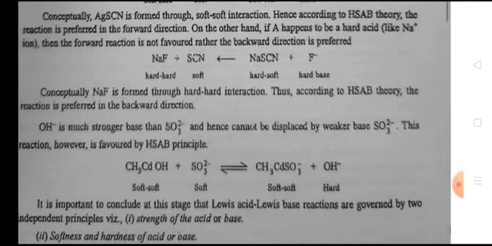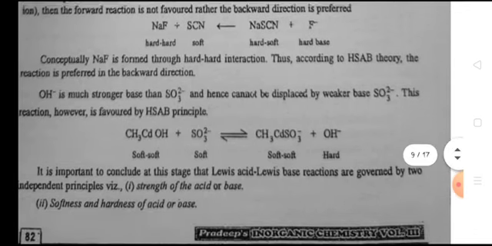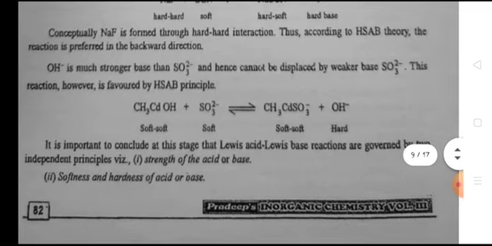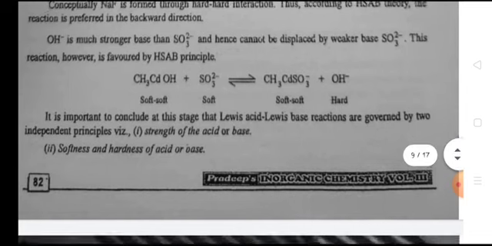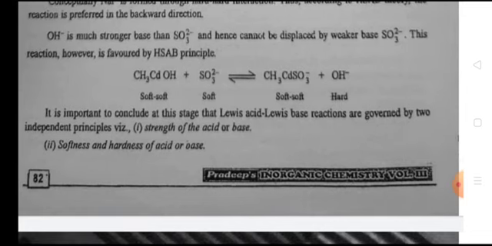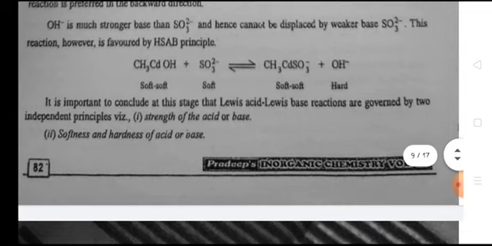On the other hand, if A happens to be a hard acid, then the forward reaction is not favored, rather the backward direction is preferred. Conceptually, NaF is formed through hard-hard interactions, thus according to HSAB theory, the reaction is preferred in the backward direction. OH- is a much stronger base than SO3 2- and hence can't be displaced by the weaker base SO3 2-. This reaction, however, is favored by the HSAB principle: CH3Cd-OH (soft-hard) plus SO3 2- (soft) in equilibrium with CH3Cd-SO3- (soft-soft) plus OH- (hard).